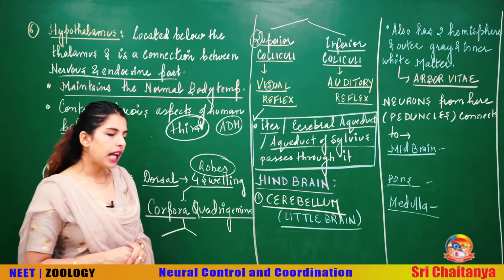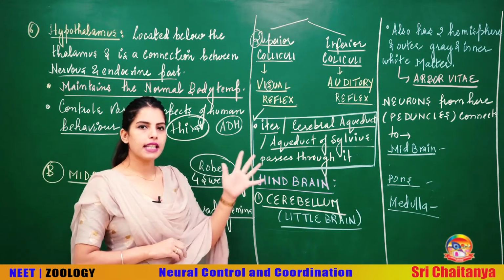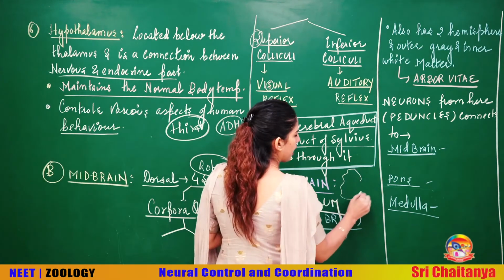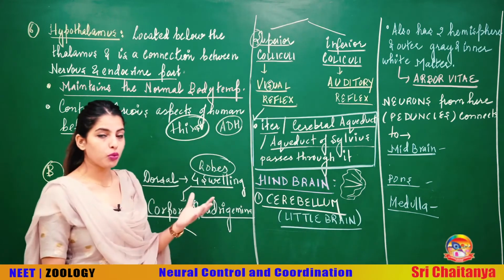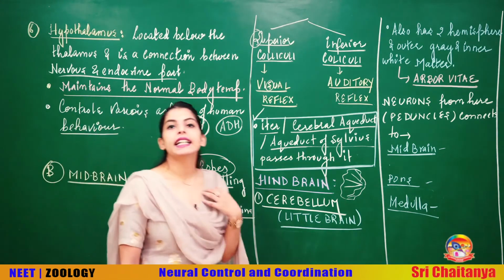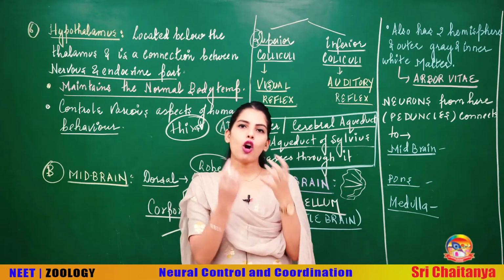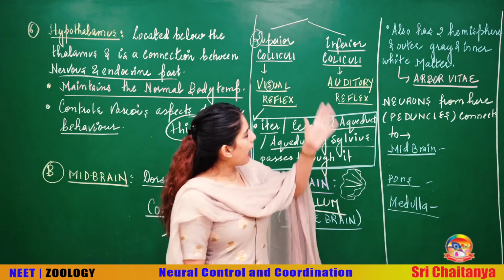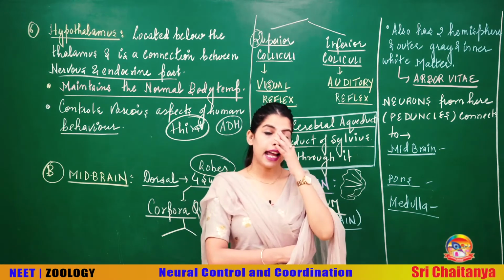Now the last part of the brain that we are left with is the hindbrain, which has the cerebellum, pons and medulla. Now the cerebellum, beta, has an appearance like this, and it has a tree-like appearance. I will tell you why it has a tree-like appearance and what name is used for it. This is the little brain, and just like your cerebrum, it also has two hemispheres, two cerebellar hemispheres. It also has grey matter outside and white matter inside.